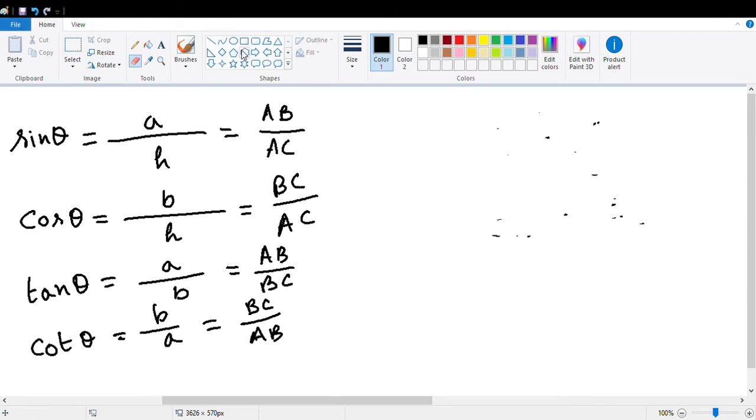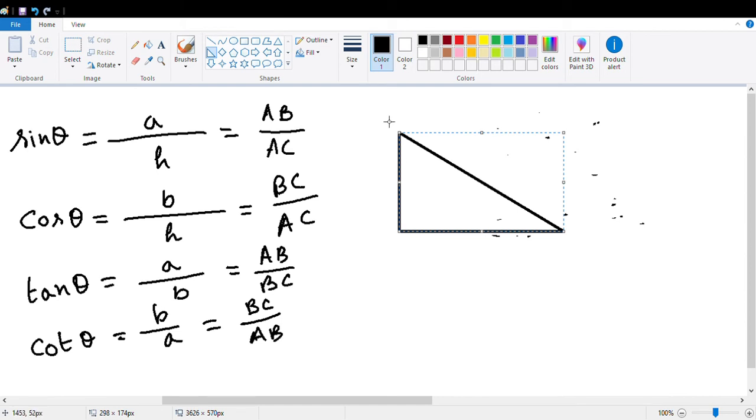I'm drawing that triangle one more time. This is our angle A, B, C. This is our theta. It is small a, small b, small h.